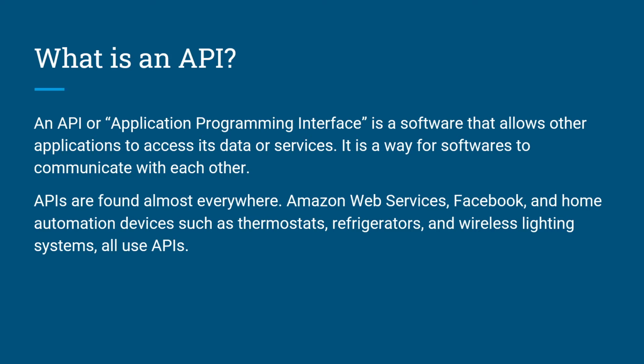APIs are found almost everywhere. Amazon Web Services, Facebook, and home automation devices such as thermostats, refrigerators, and wireless lighting systems all use API. API is also used for building programmable network automation.